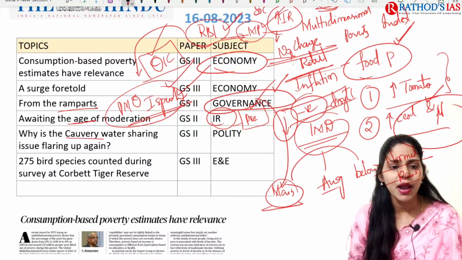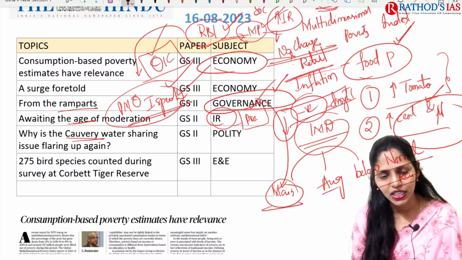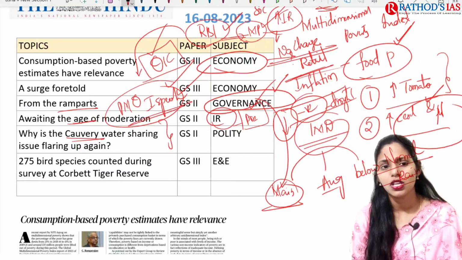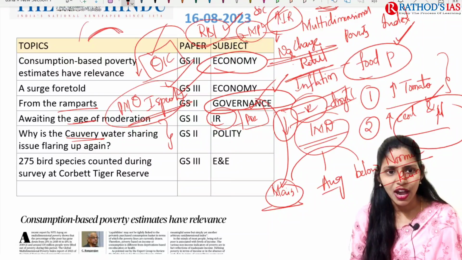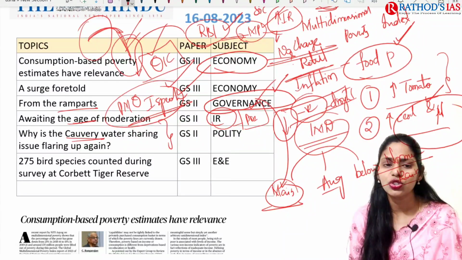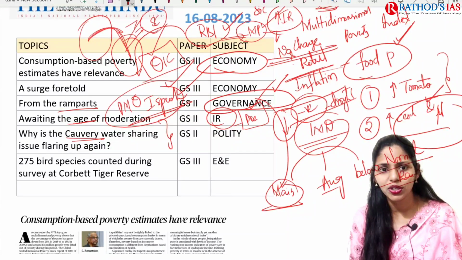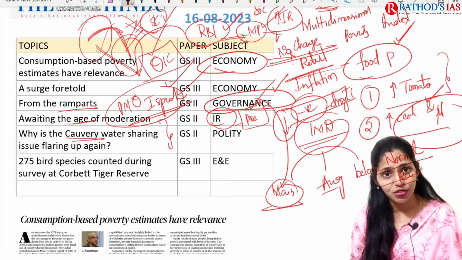And the next topic is about why the Kaveri water sharing issue is flaring up again. Daily, articles regarding this Kaveri dispute are seen in the news because of the issue between the interstate water movement. Here we have an upper riparian state and a lower riparian state. Now the issue is that the lower riparian state, Tamil Nadu, approached the Supreme Court saying Karnataka needs to release water. Because this is in the news, we have to see that.